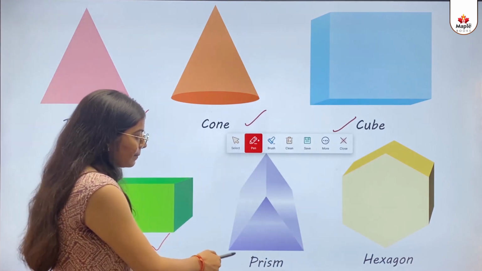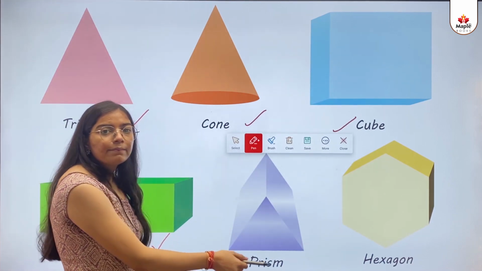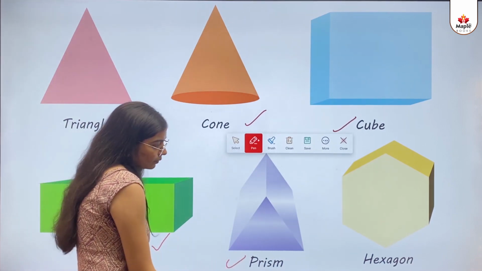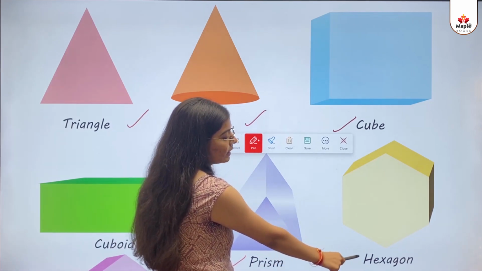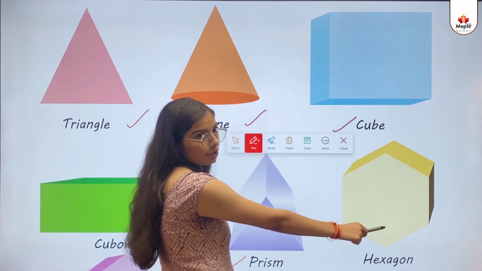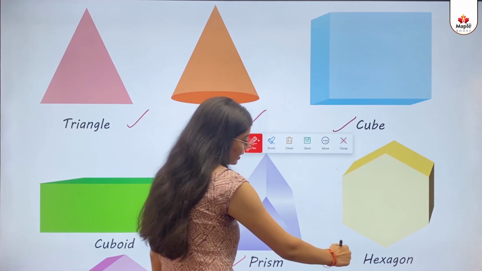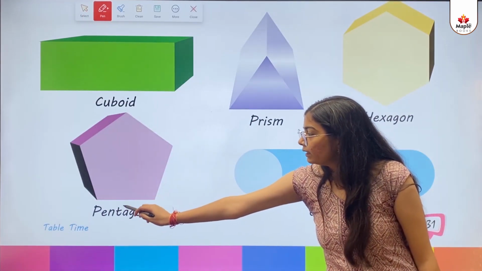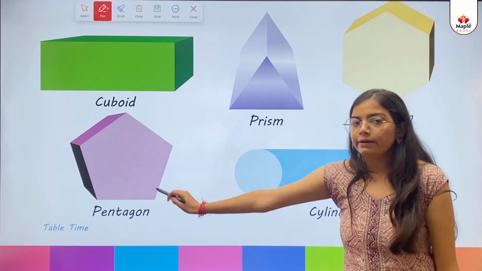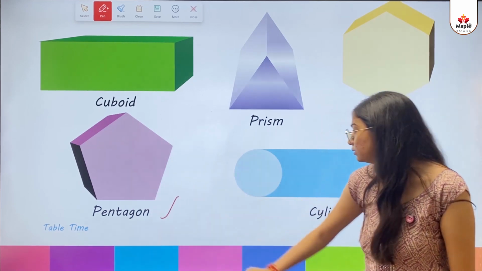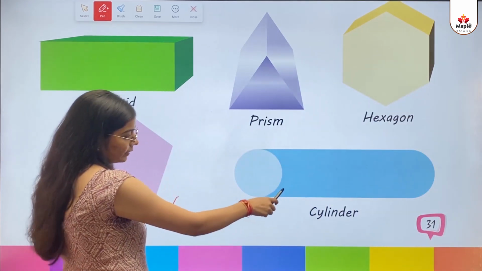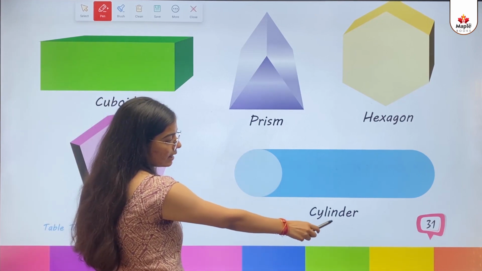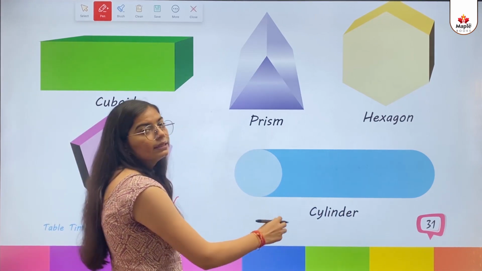This one is prism. This one is hexagon. Then some more. Pentagon. Then this one is cylinder.